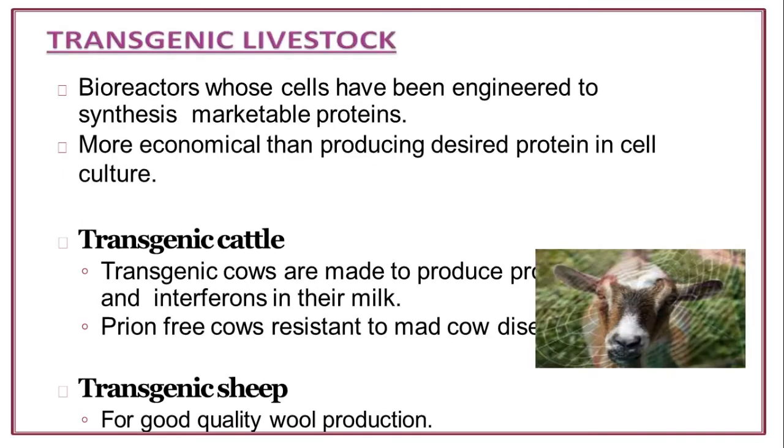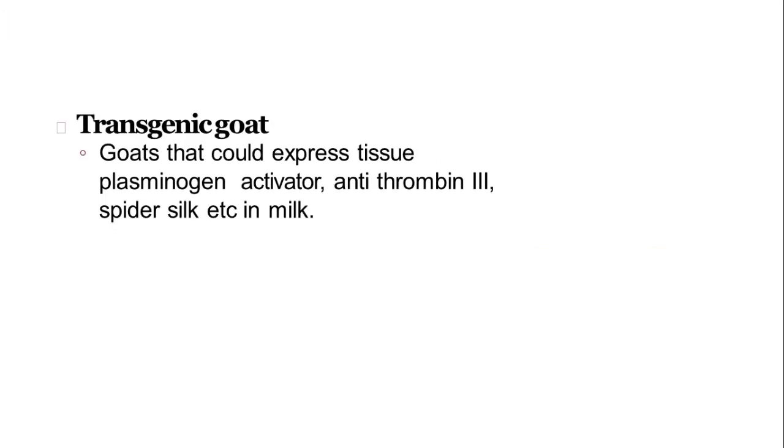Transgenic livestock, bioreactors whose cells have been engineered to synthesize marketable proteins, more economical than producing the desired protein in cell culture. Transgenic cattle and transgenic sheep can be produced by this method. Transgenic goats that could express tissue plasminogen activator, antithrombin 3, spider silk, etc. in milk.